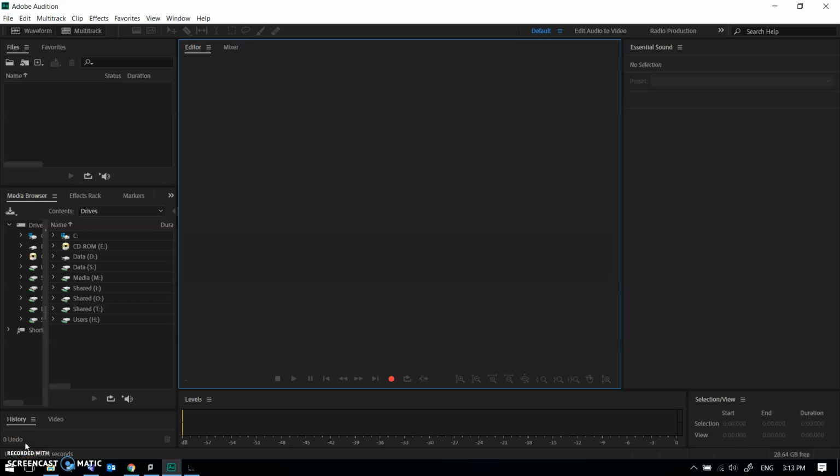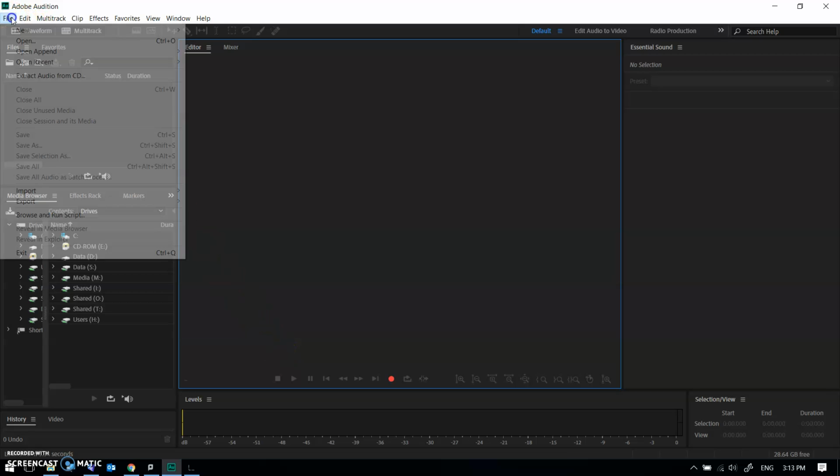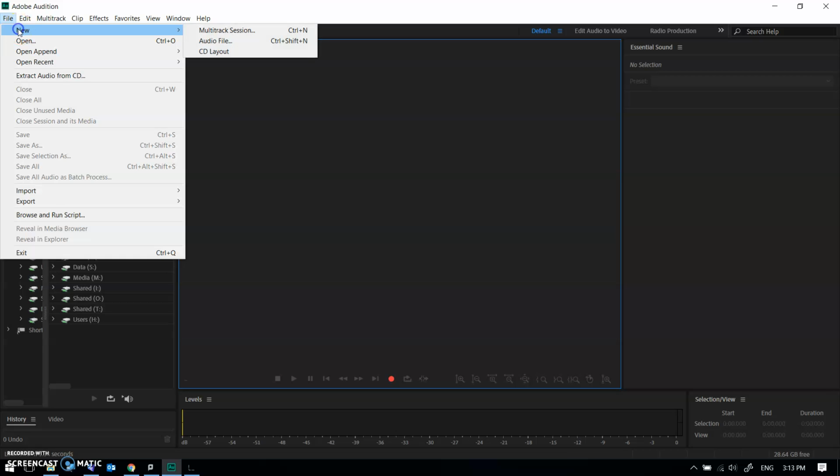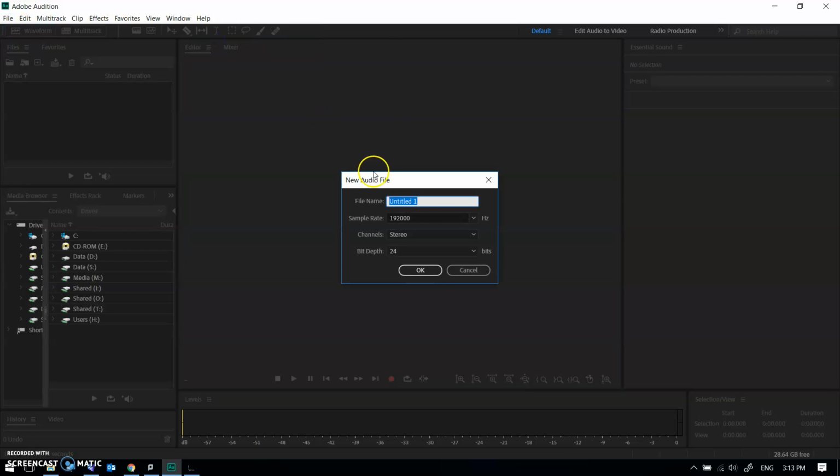So I want to use Adobe Audition here for a quick conversation about bit rate, which is how many bits per second an audio file is taking to save. So I'm going to do this by making a couple of new files. I'm going to make a new audio file.